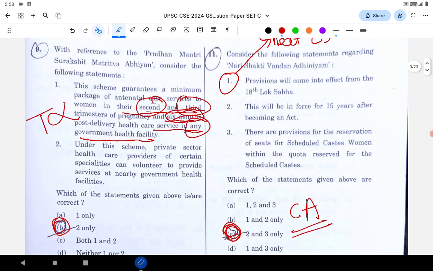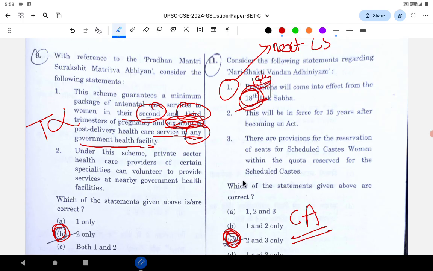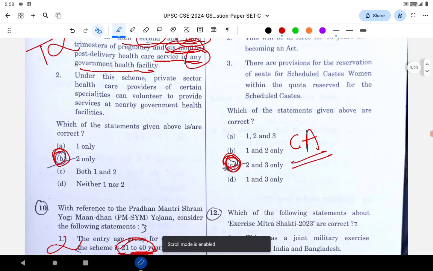Question number 11. Nari Shakti Vandan Abhiyan. This is regarding the recent reservation that is provided to the women in the state assembly and in the Lok Sabha. The provisions will come into effect from the 18th Lok Sabha. No, the 18th Lok Sabha is the recent election, so there was no 33% reservation, or one-third seats reserved for women. So it will come into effect from the 19th Lok Sabha. So 1 is wrong. It's current affairs as well as the fact is wrong. So options 2, 3 are correct.